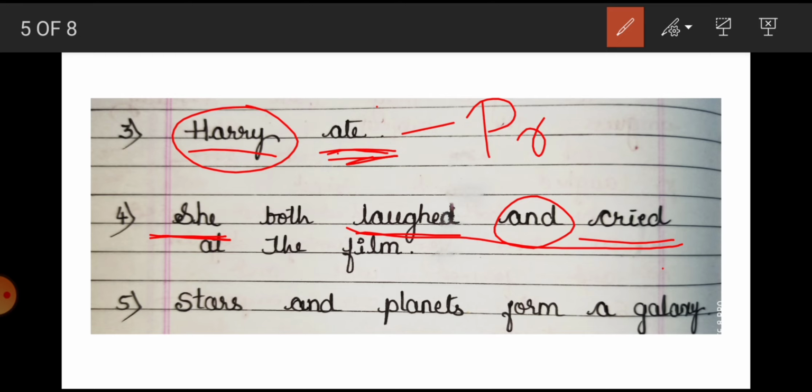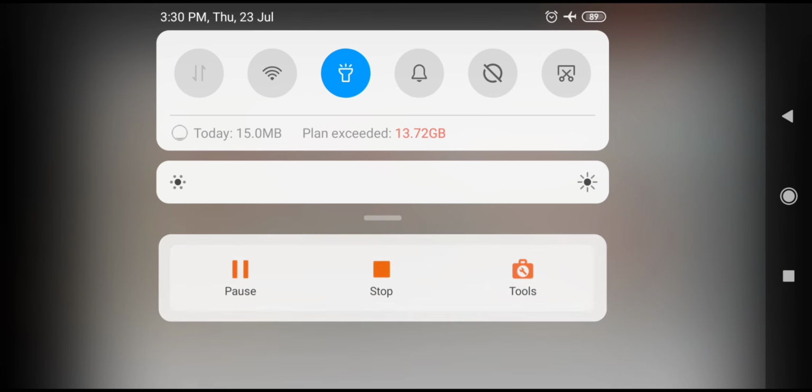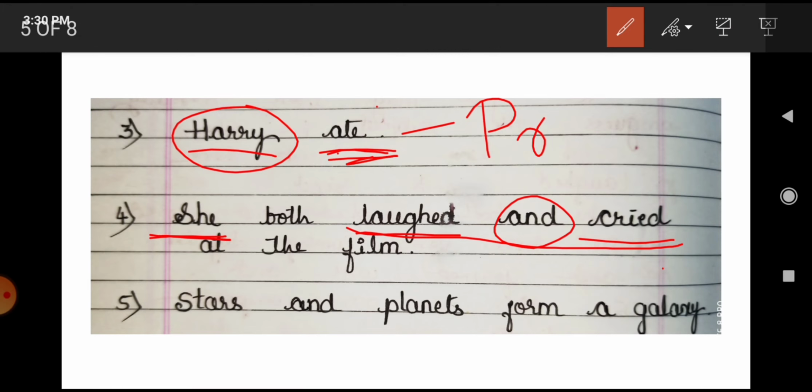Our next example is: stars and planets form a galaxy. Here again this sentence is talking about stars and planets. How many nouns do we get in this sentence? 2 nouns, that is stars and planets.